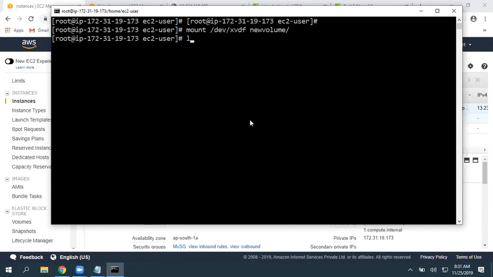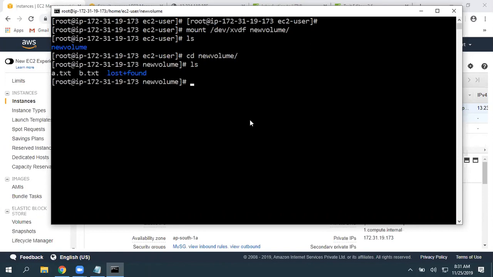Same success. Now let's go inside that new volume. If you give ls, there you can see we got a.txt and b.txt. So again we have associated that 1 GB volume to our folder, and then we are able to find our files. Again, if I reboot, this will become unavailable.